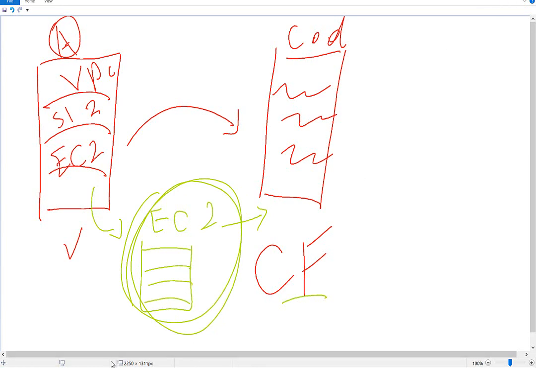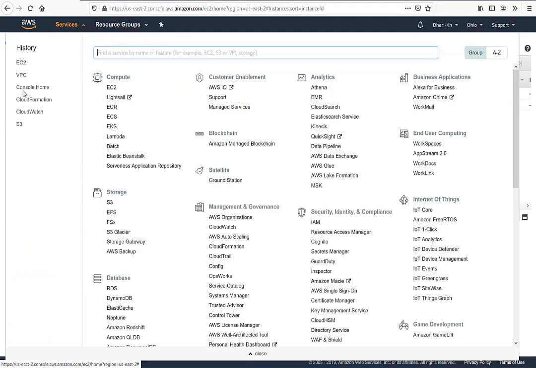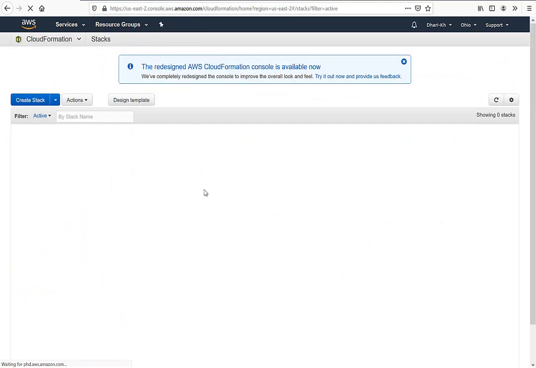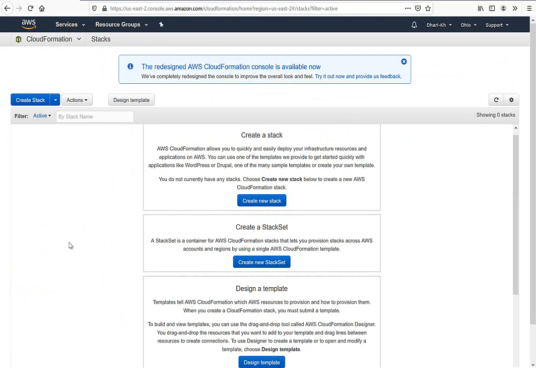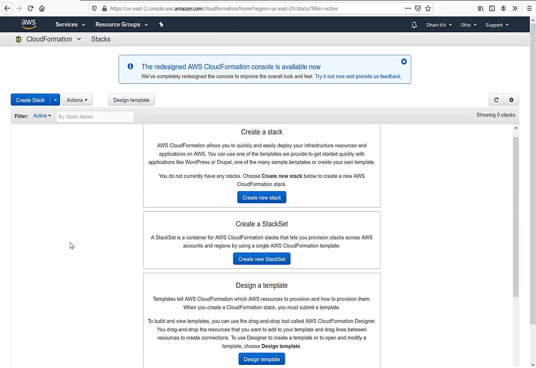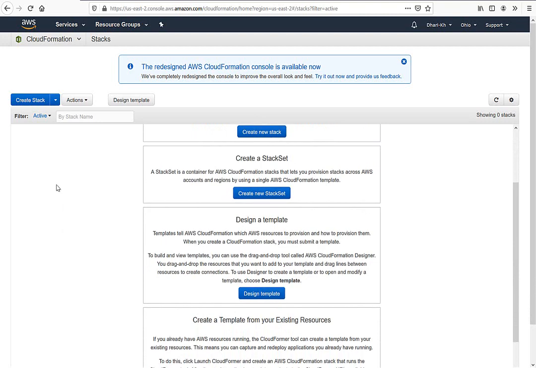Okay, let's go to CloudFormation from here. From here I can go to the services, CloudFormation, or you can just write it down as well, CloudFormation, and go to CloudFormation here. I will give you a quick idea about CloudFormation. The first option, as you can see here, is create a stack, which helps you to create the EC2 machines.